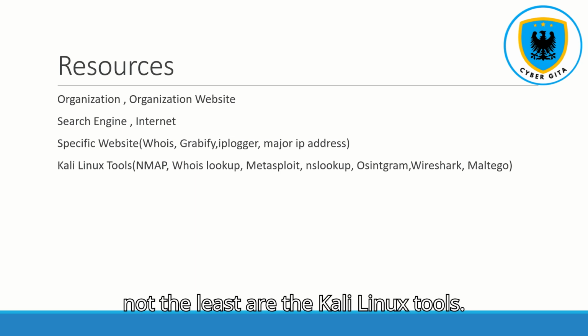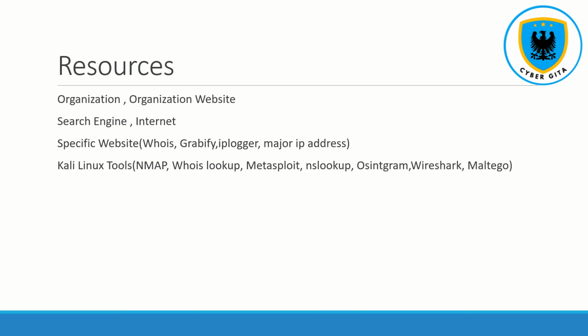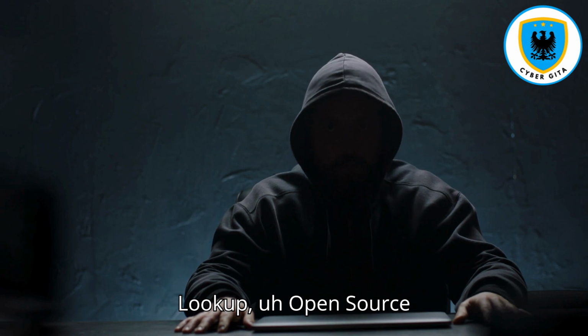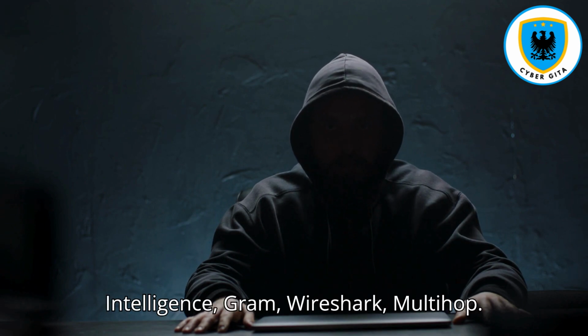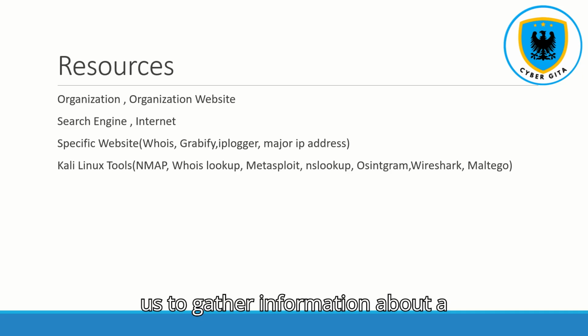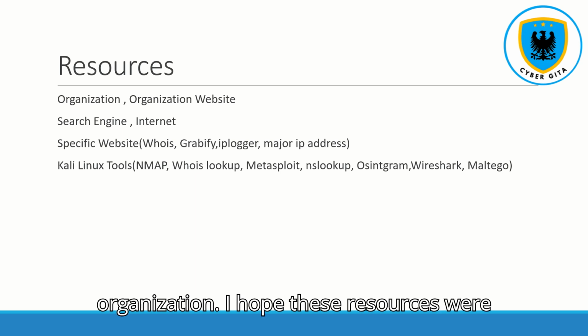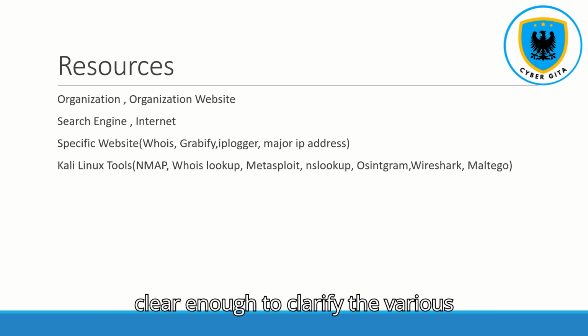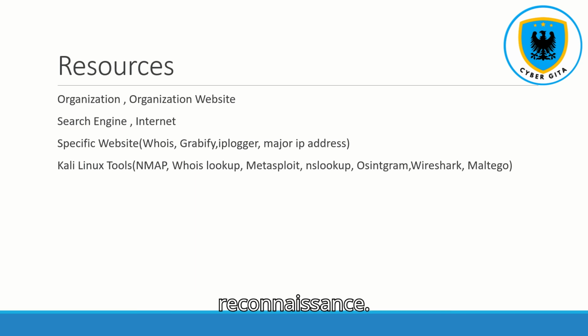Last but not least are the Kali Linux tools, which are Nmap, Whois Lookup, Metasploit, NSLookup, open source intelligence, GRAM, Wireshark, and Maltego. These are very essential tools that help us gather information about a particular domain or organization. I hope these resources were clear enough to clarify the various things regarding footprinting and reconnaissance.